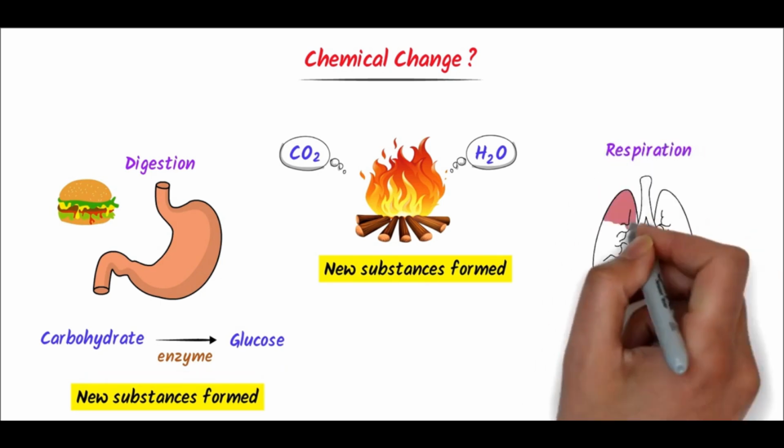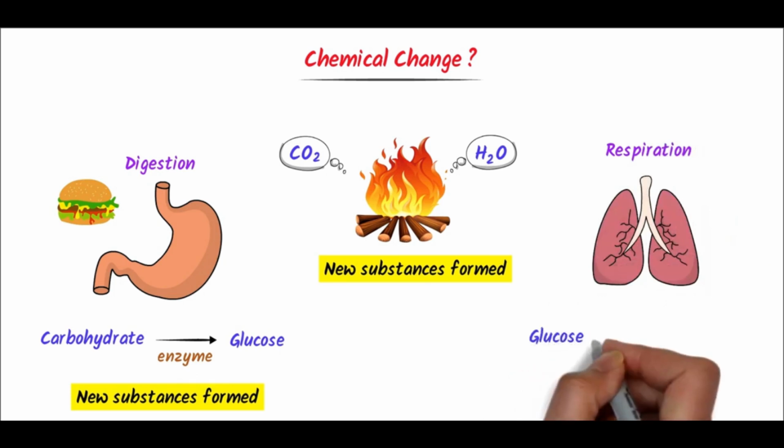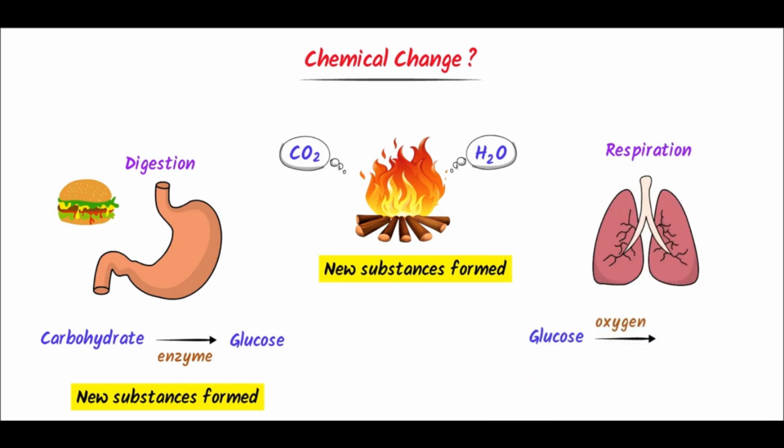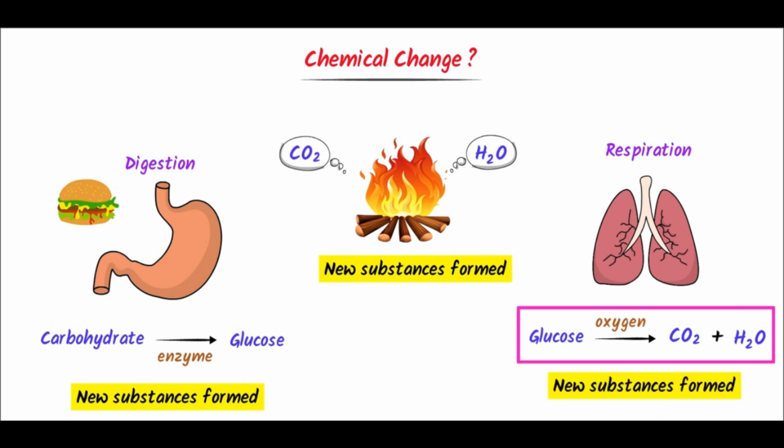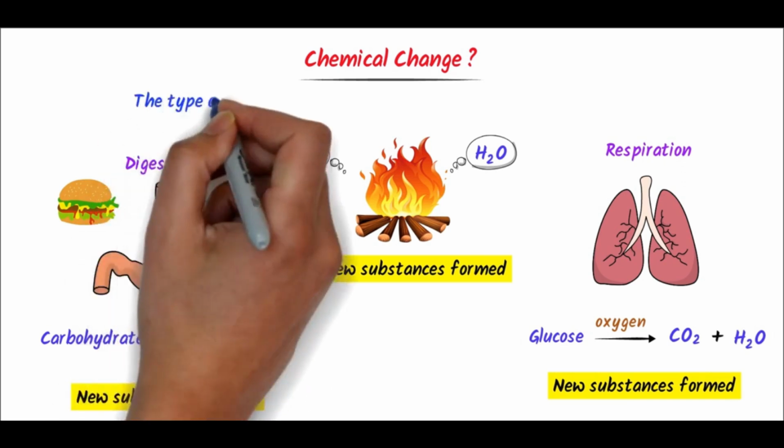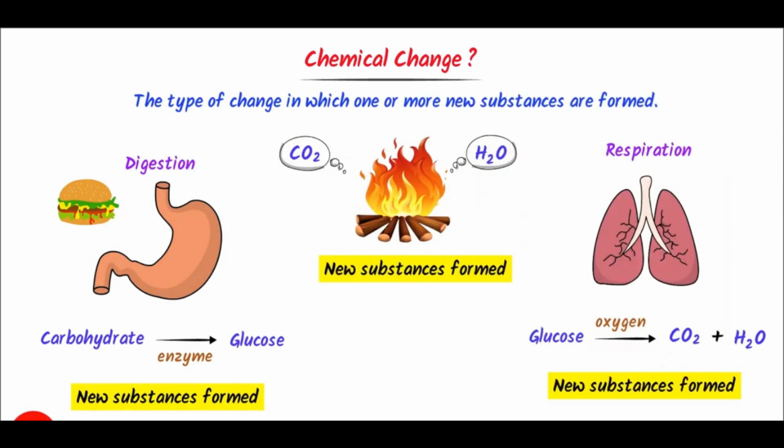Thirdly, consider respiration. Inside your cell, the glucose in presence of oxygen is converted into carbon dioxide gas and water vapor. Here we say that new substances are formed. For example, carbon dioxide gas and water vapors are formed from the reaction of glucose and oxygen. Therefore, we define chemical change as the type of change in which one or more new substances are formed, like burning of food, digestion, respiration, etc. Thus note down all these examples.